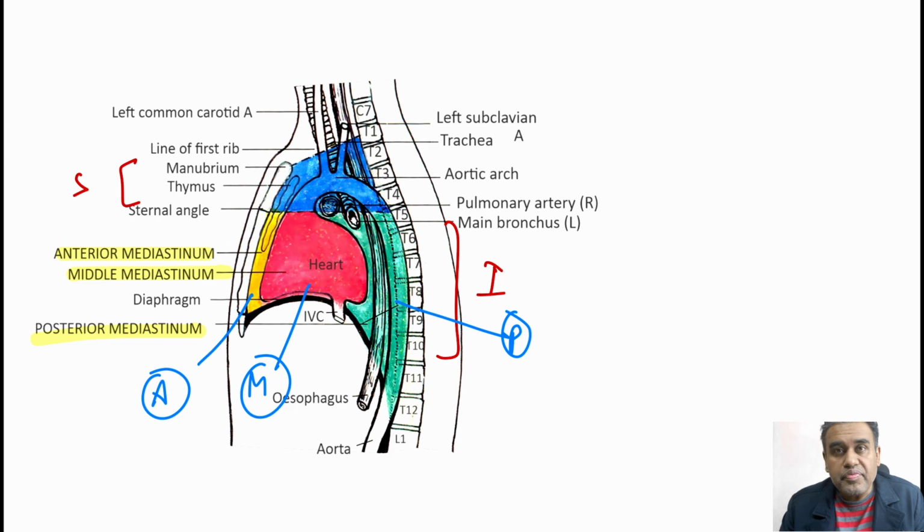Now, where is the esophagus? This is the esophagus. You can see it is passing through the green color, that is the posterior mediastinum, and therefore the vagus nerves will also be passing along with this same esophagus. That's the whole point.